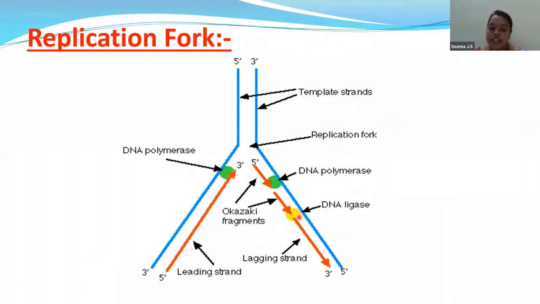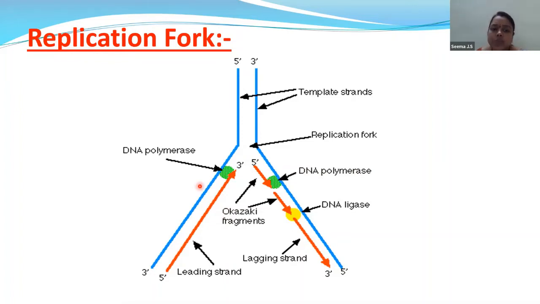Now children, this is the image which is present in our textbook. For this, the explanation which we need to give is, the function of the DNA polymerase is to add DNA bases so that DNA synthesis will take place. The DNA polymerase will add DNA bases and synthesis of DNA will take place. For synthesis of DNA, a primer is needed.